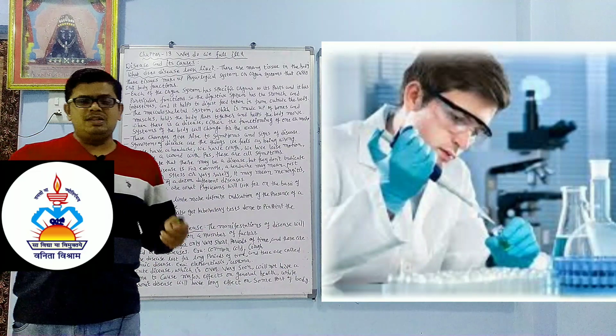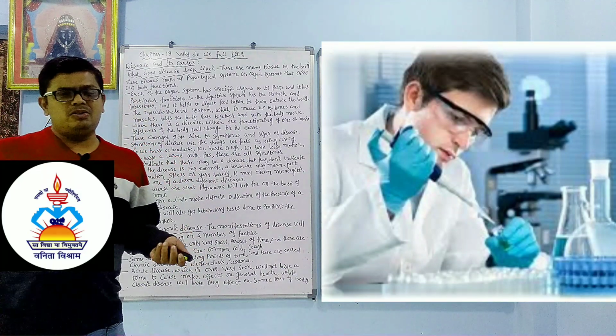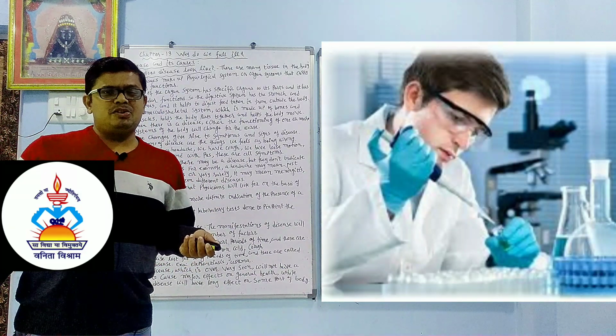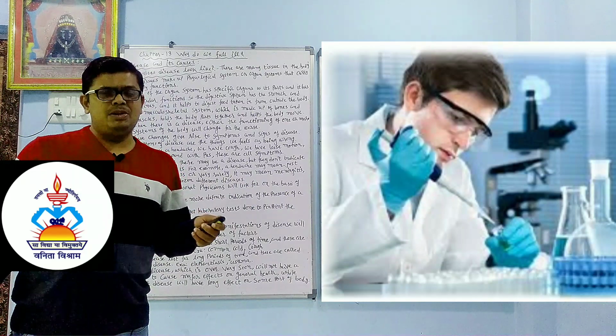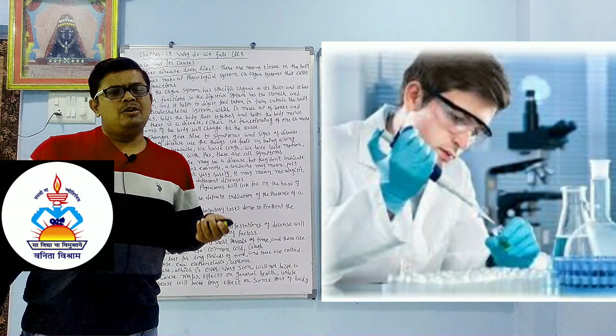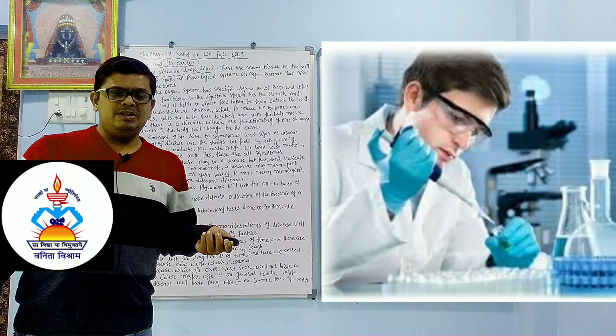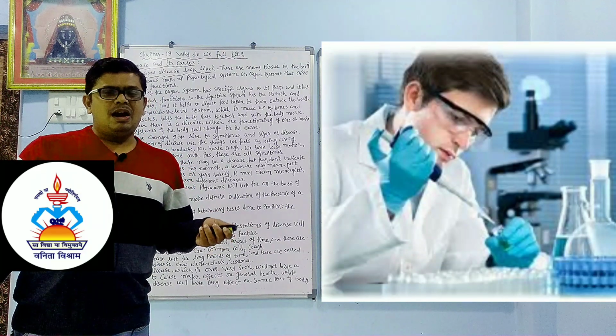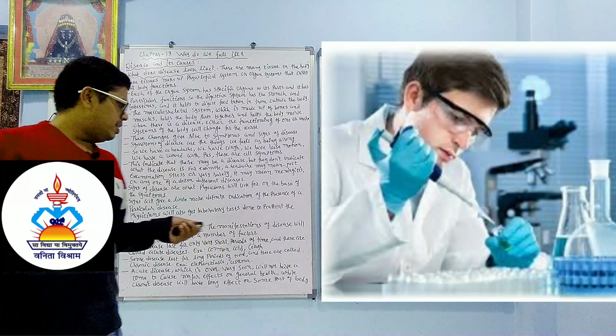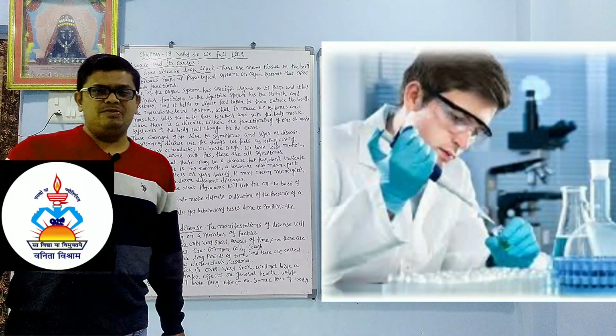So only from the symptoms or signs the doctor cannot give the prescription, or say that the patient is suffering from a particular disease. For that, he will tell the patient to go for a urine test or a blood test. After that the physician can judge which type of disease the patient is suffering from.